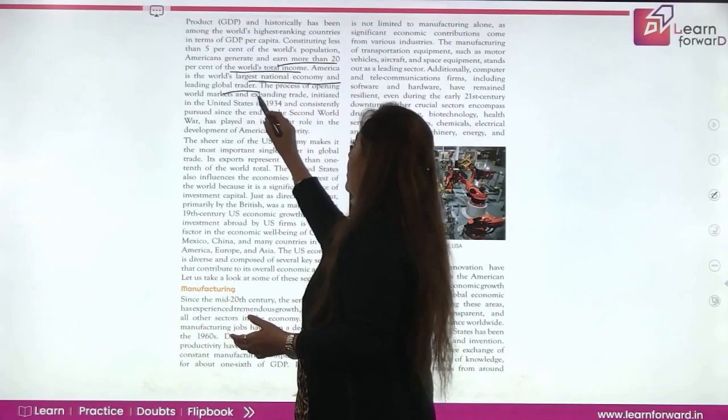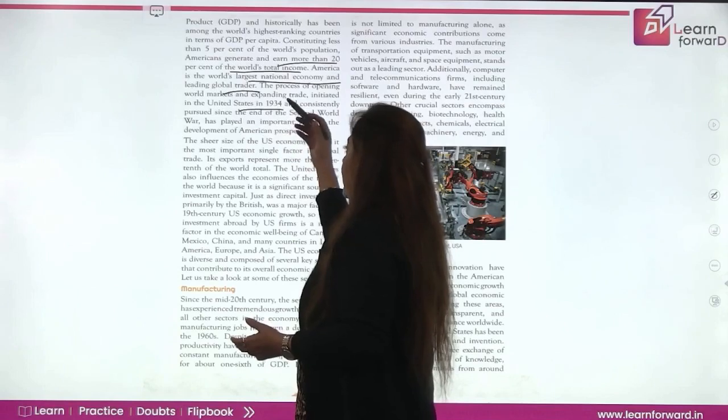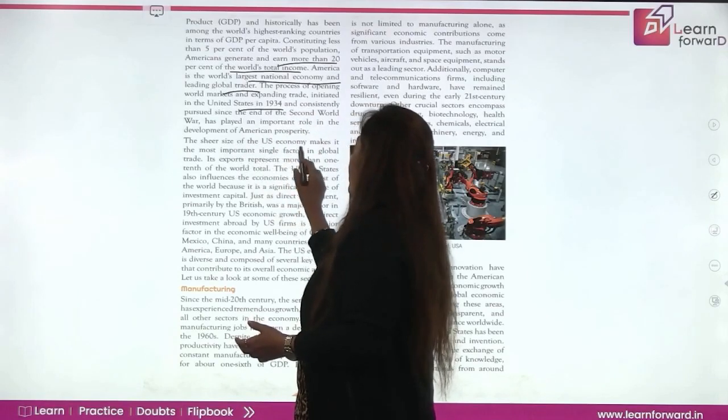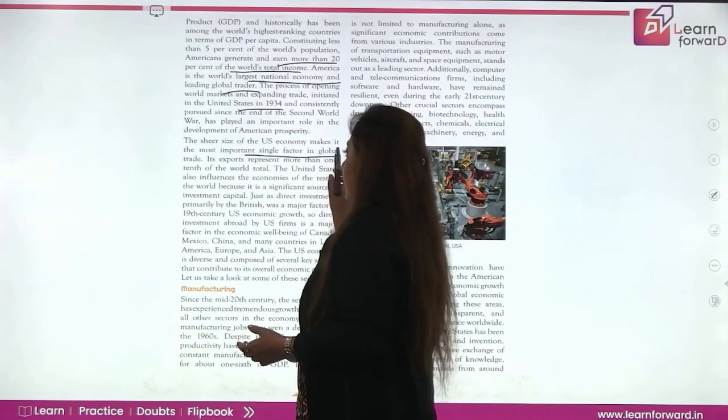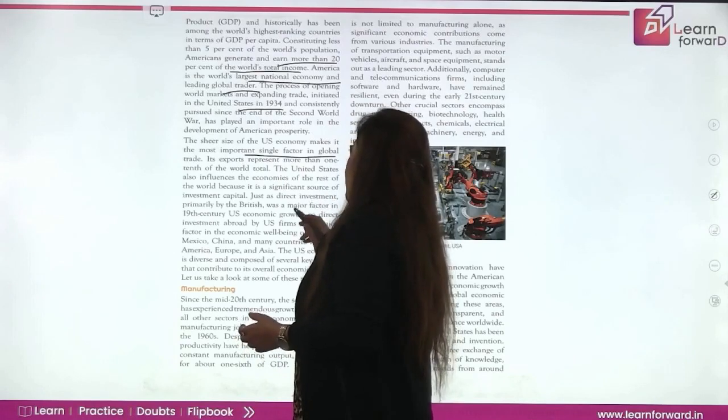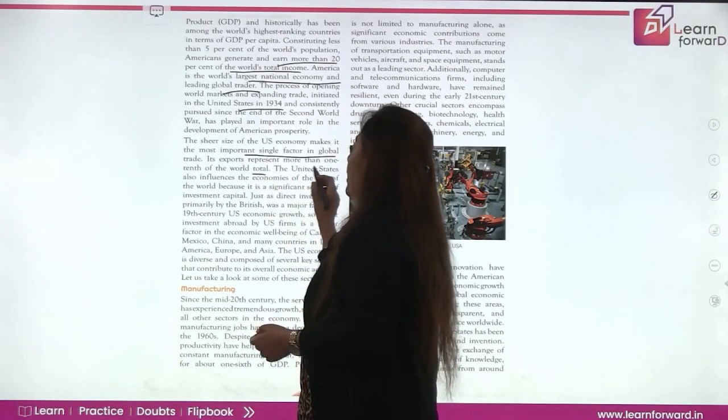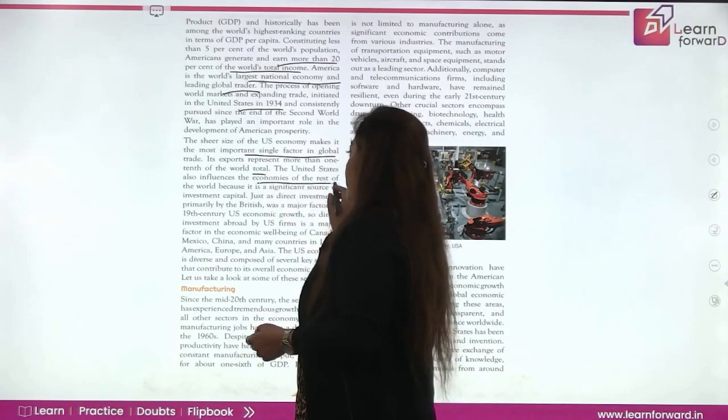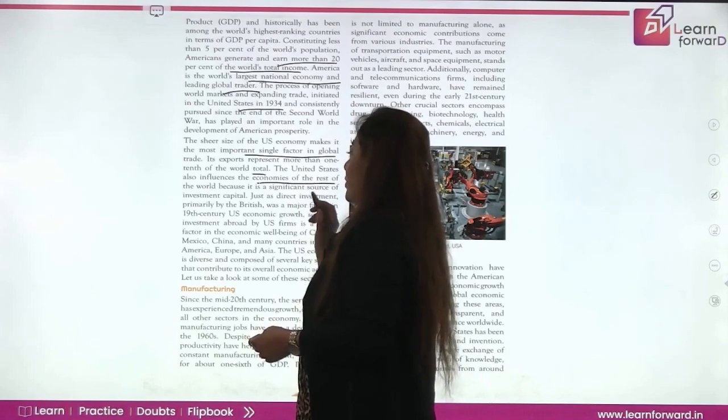The process of opening world markets and expanding trade was initiated in the US in 1934, and after that it kept growing. The sheer size of the US economy makes it the most important single factor in global trade. Its exports represent more than a tenth of the world total. The US also influences the economies of the rest of the world because it's a significant source of investment capital.